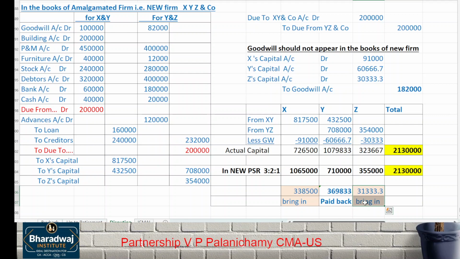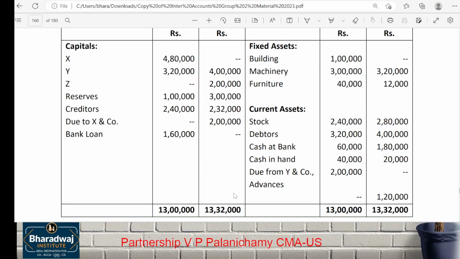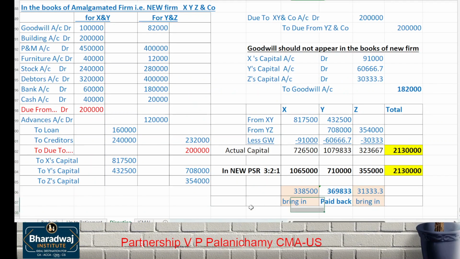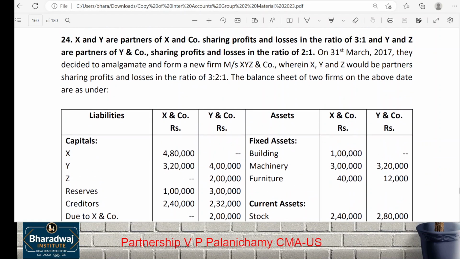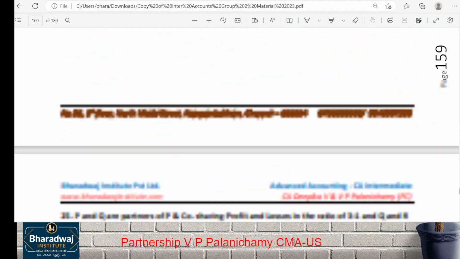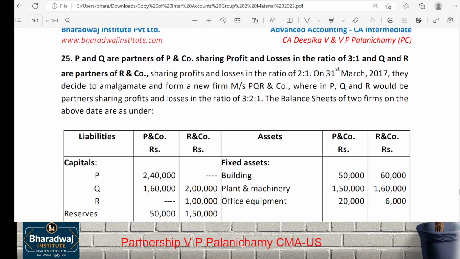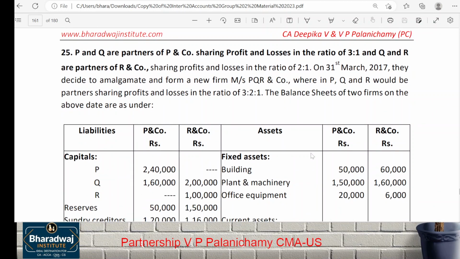Shall we take the next sum? Start. The same steps: prepare revaluation, capital account, in the new books pass journal entry, then if required adjust the capital. This will be the same. If you look at the same question, it will be the same. I think it is half the amount.